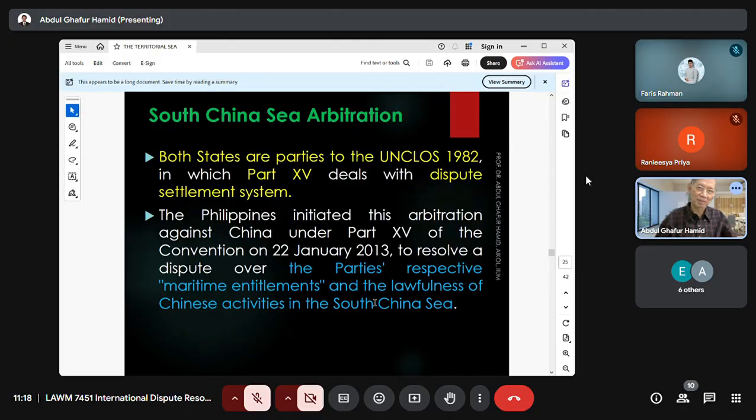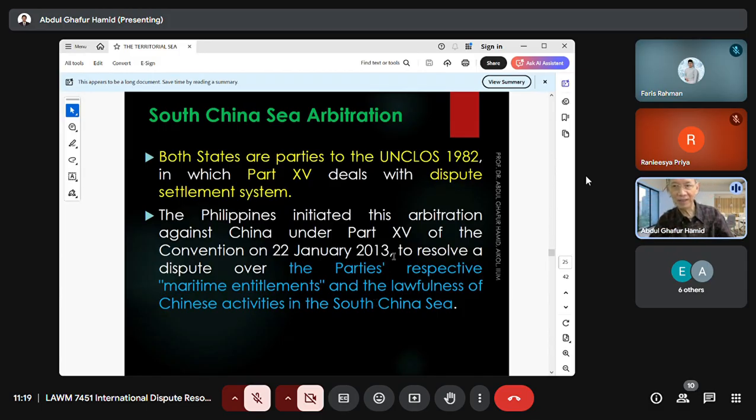So both states, the Philippines and China. So this is under UNCLOS, the United Nations Convention on the Law of the Sea, 1982. As I told you before, right? Part 15 deals with dispute settlement, and in dispute settlement, arbitration is the major part. And also to implement this arbitration provision, Article 287, there are two additional, sorry, annexes, right? Annex number 7 and annex number 8. These two annexes are entirely on arbitration. Annex 7 is ordinary arbitration, annex 8 is special arbitration.